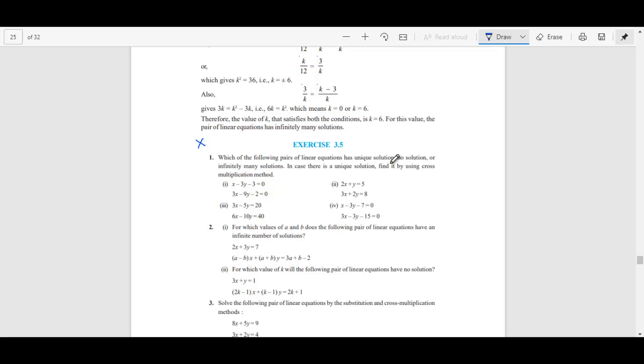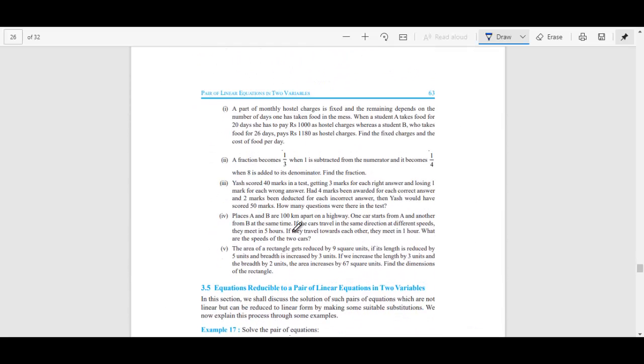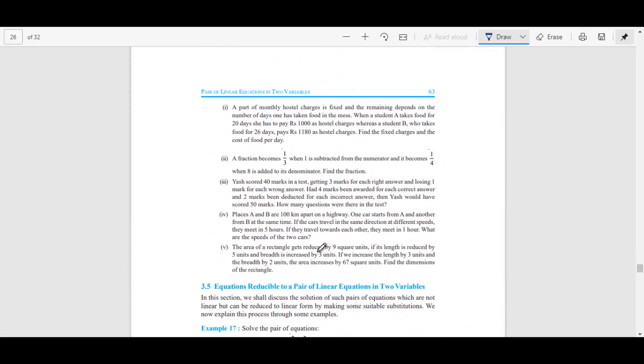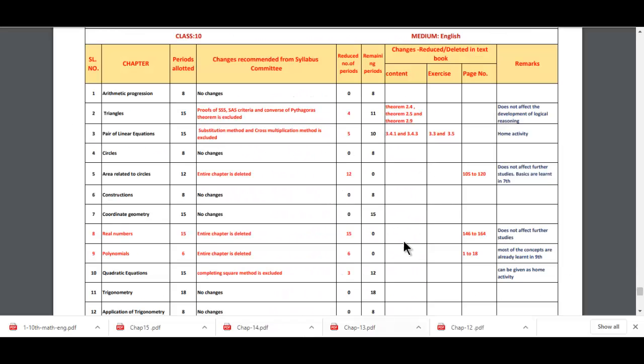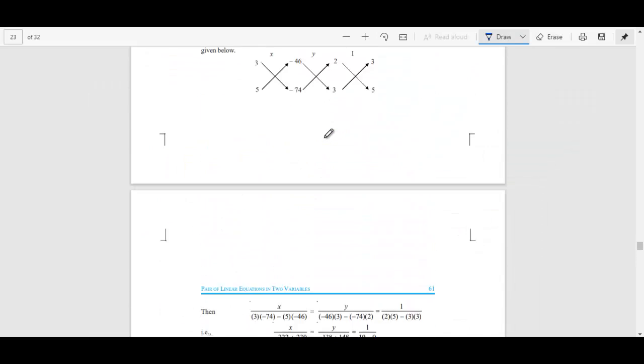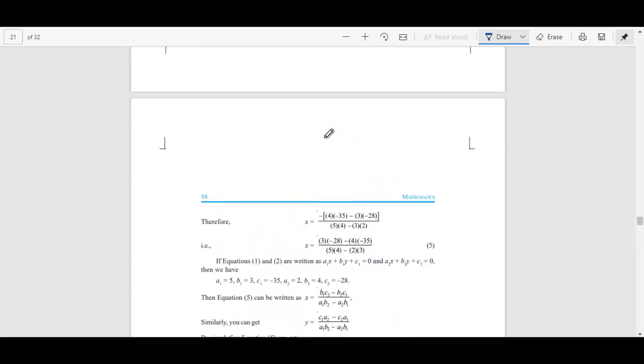Okay, so I suggest you to go through the word problems, because as much as you will solve the word problems, you will get an idea how to get the equation out of that. Then we have 3.5 and 3.3, right? So let me just go to exercise 3.3.